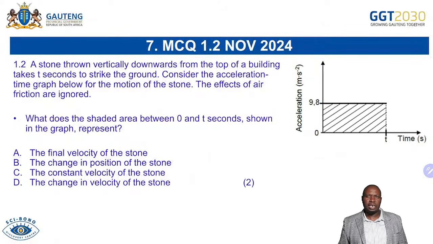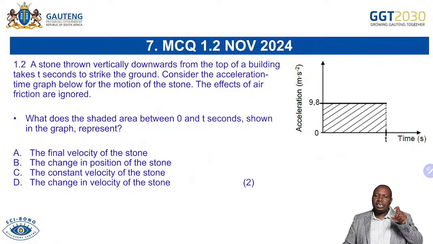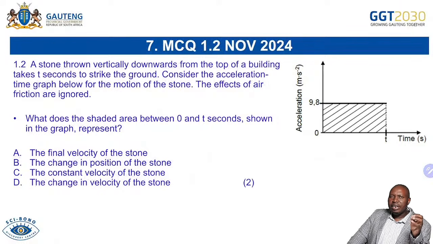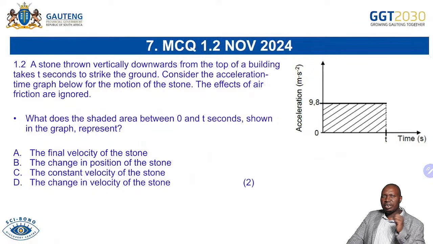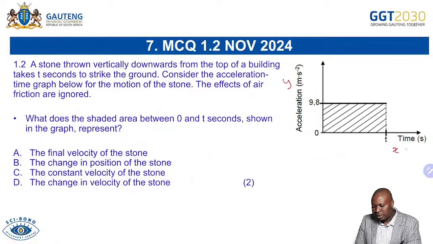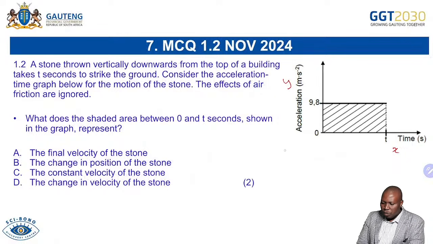This one is based on graphs. We have the expectation that as you are going to write exam, definitely you must go there with the skills of graphs. I just want to indicate that when you have a graph, you are having what we refer to as the y-axis and the x-axis. And you were writing maths not long ago. You know that when you talk about gradient, we're talking about change in y over change in x.